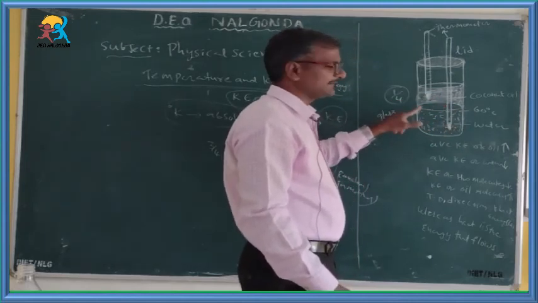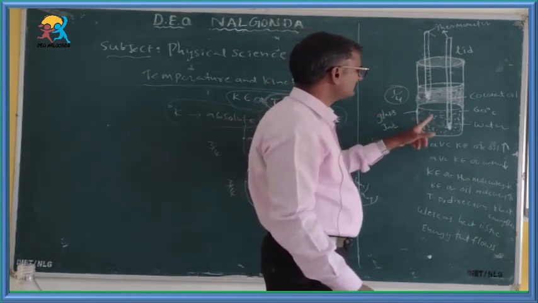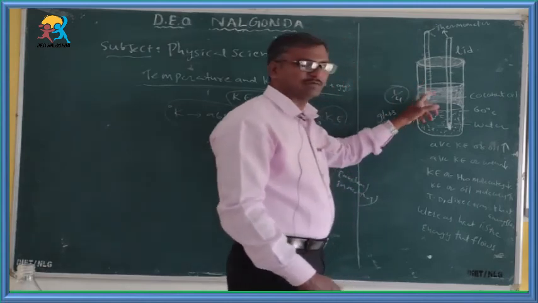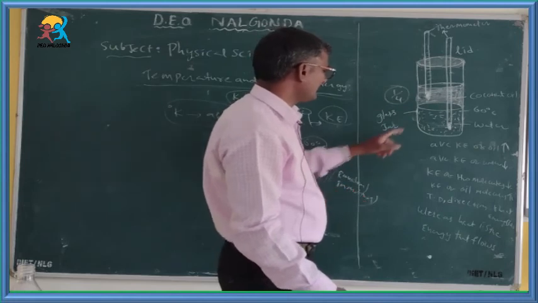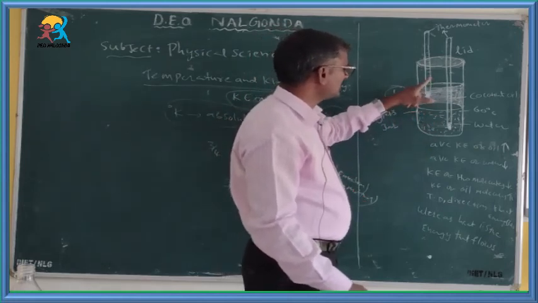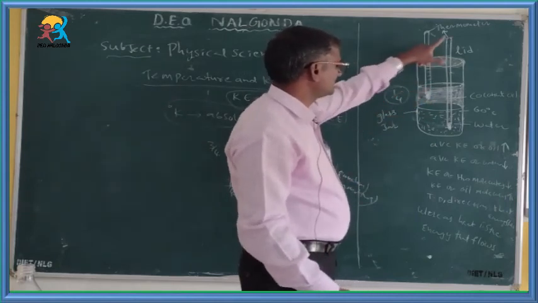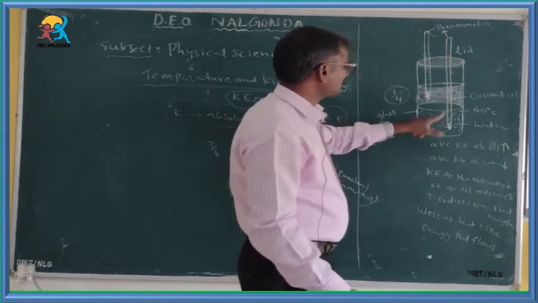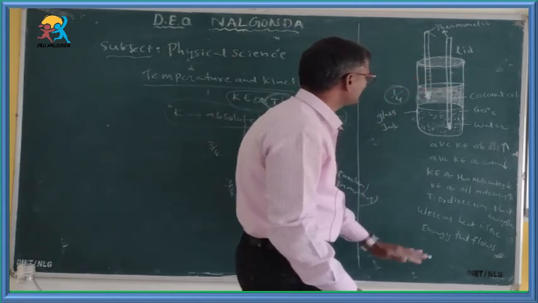Already we know the definition of heat. Heat is a form of energy. It flows from hot body to cold body until thermal equilibrium is attained between the bodies. Whenever you observe the water and oil thermometers, the reading of the thermometer inserted in the water gradually decreases.